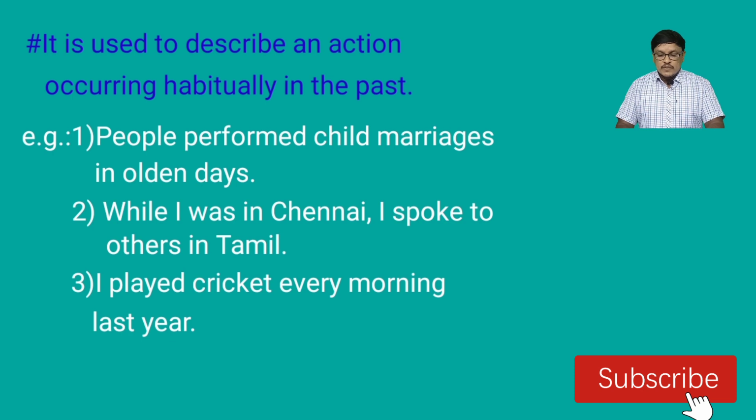Next, it is used to describe an action occurring habitually in the past. Examples: people performed child marriages in olden days. Second example, while I was in Chennai, I spoke to others in Tamil. Third, I played cricket every morning last year. These actions were occurring habitually in the past. In these examples, you can see the verb forms performed, was, spoke, played. All these are related to past time, and these actions were occurring habitually in the past.